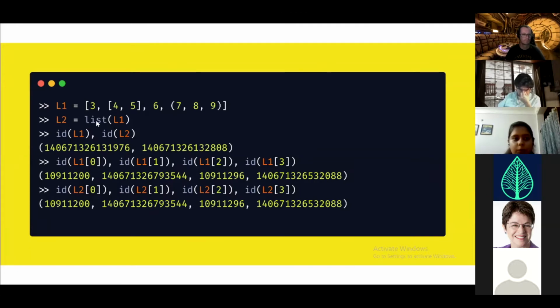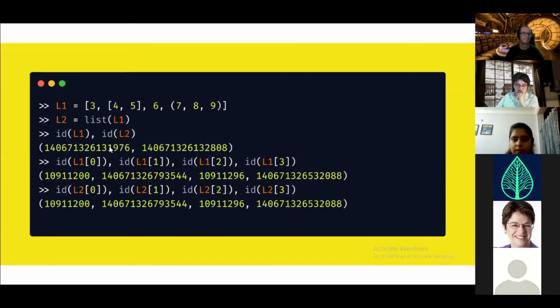So by default, the copying that takes place here is shallow copy. When I do id of L1 and id of L2, you will observe that both the memory addresses of the lists are different, which means L1 and L2 have different memory addresses.